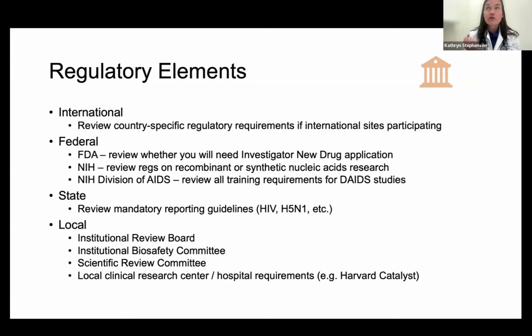Scientific Review Committee. If you are not funded by the NIH, and you just came up with this idea on your own and got funding from discretionary funds, you often have to go through a scientific review within your institution, which is required as part of the IRB review. And then you have a whole wealth of local requirements. For example, your clinical research center or the ID research group, the lab has to approve it, the nursing staff has to approve it. Those are all little parts of your milestones that you should put there, and your local institution can help you.